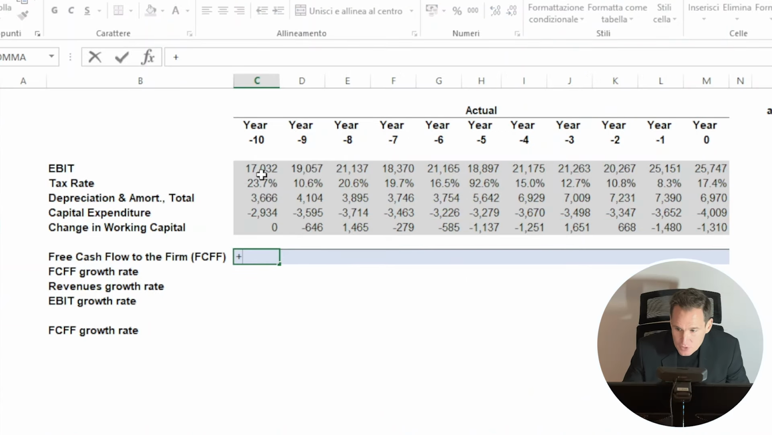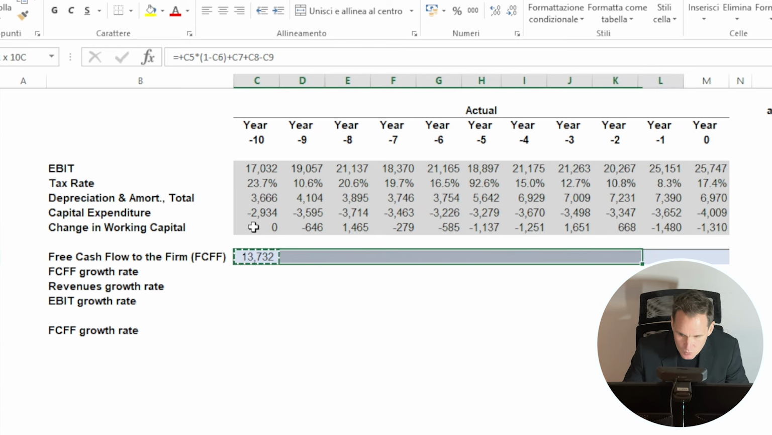The free cash flow to the firm is then equal to the EBIT times 1 minus tax rate, plus depreciation and amortization, plus the capital expenditure with the negative sign, or alternatively minus the capital expenditure with the positive sign, and minus the change in the working capital.